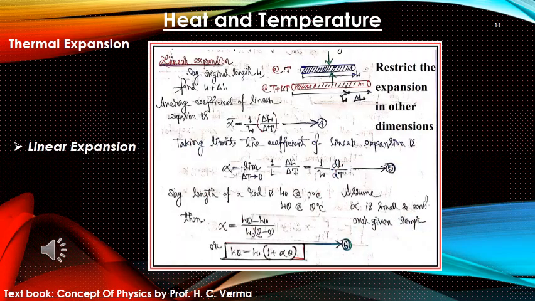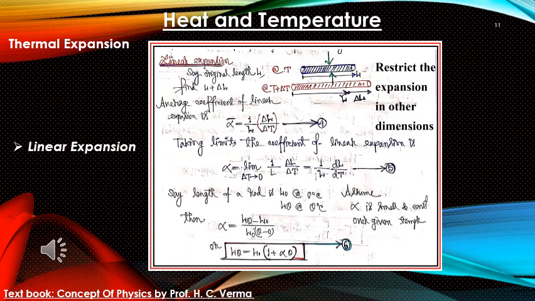Okay. So let us discuss linear expansion. Say we have a metal wire or one-dimensional object with length L at temperature T. Now we have restricted the expansion in other dimensions, so we are allowing it to expand only in one dimension.